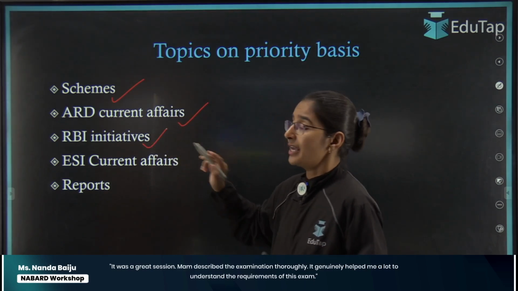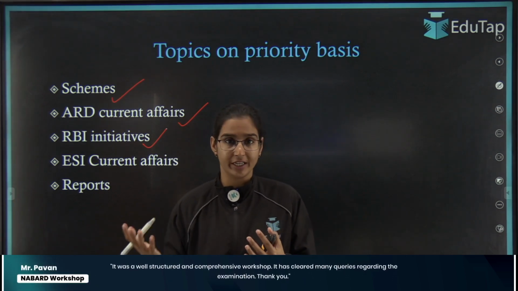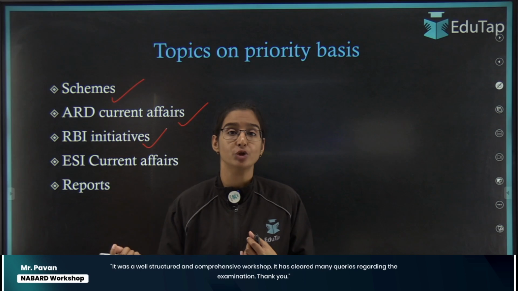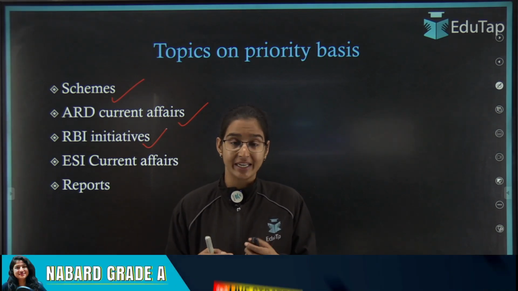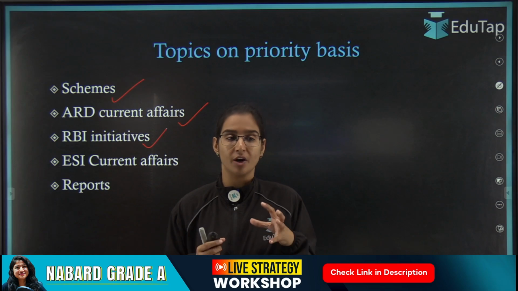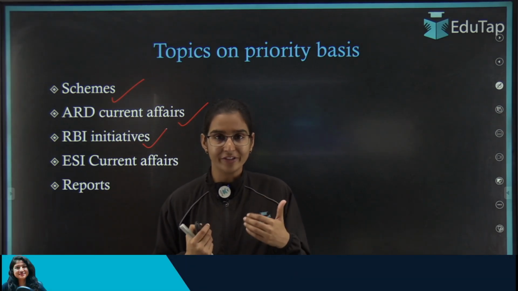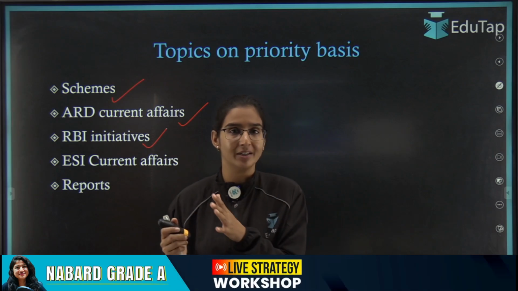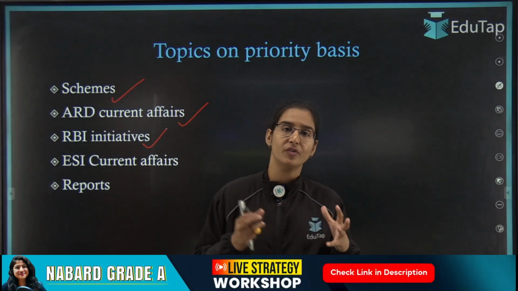Then RBI initiatives. Now you must be thinking why I have included RBI initiatives as a topic in the phase 2 of NABARD. Students, in the phase 1 examination, we have seen that a lot of questions from finance were asked in the GA part. After having seen such a change in pattern in phase 1, we cannot afford to take a chance as far as phase 2 is concerned.